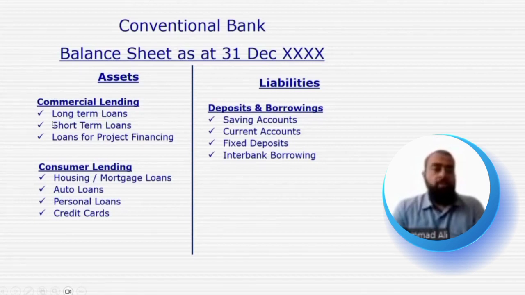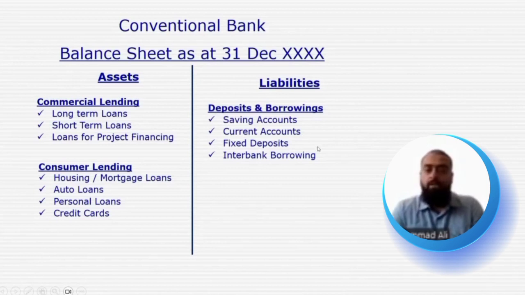So from this, we can see that on both sides of the balance sheet of a conventional bank, riba is highly prevalent. Why is riba prevalent? Because the primary contract that the conventional bank uses for sourcing of funds, that is deposit generation or liability generation, that is sourcing of funds, involves a contract of loan.